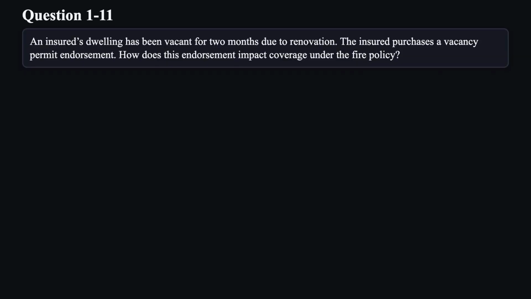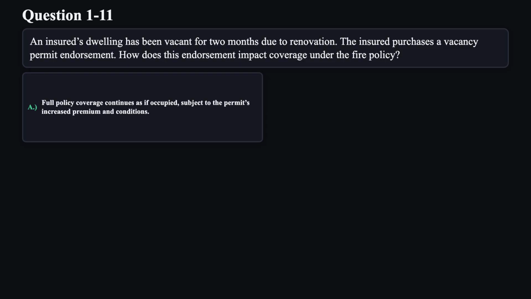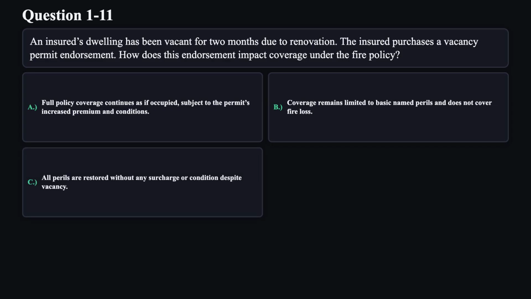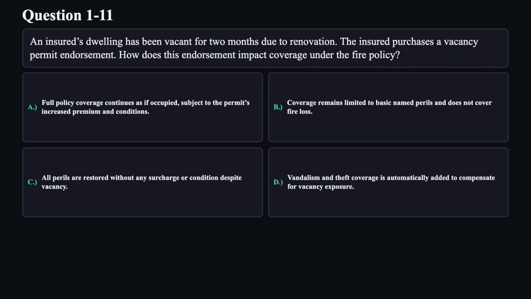Question 11. An insured's dwelling has been vacant for 2 months due to renovation. The insured purchases a vacancy permit endorsement. How does this endorsement impact coverage under the fire policy? A. Full policy coverage continues as if occupied, subject to the permit's increased premium and conditions. B. Coverage remains limited to basic named perils and does not cover fire loss. C. All perils are restored without any surcharge or condition despite vacancy. D. Vandalism and theft coverage is automatically added to compensate for vacancy exposure.